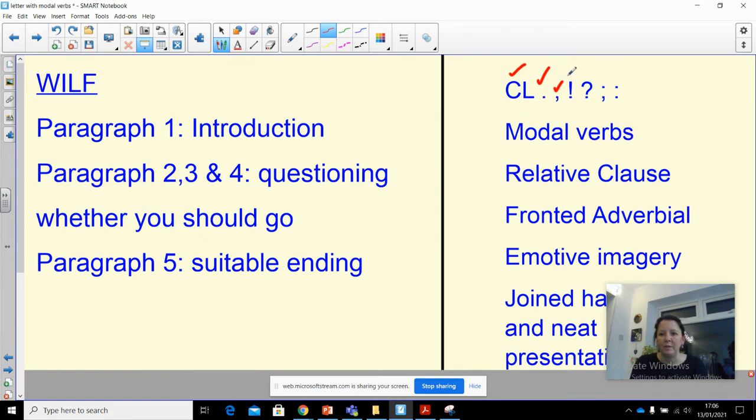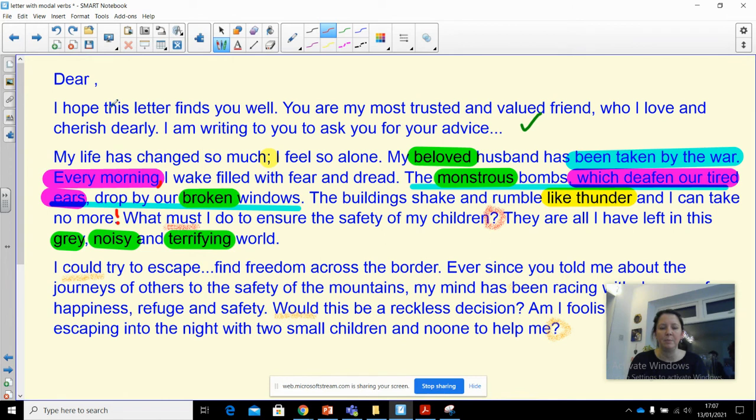Have I used, so I can tick that now, I've done that. A question mark, yes. I used a semicolon. I didn't use a colon. Okay, but I tried my best. Modal verbs, definitely. Relative clause, yep. Fronted adverbial, yep. Emotive imagery, yep. Got a neat presentation. I was typing here, so I couldn't do my joint handwriting. But I would say that was a pretty good go. I could improve it. I've done paragraph introduction. I've done paragraph 2 and 3. I've not finished it because I want you to do yours. So I've just done 3 paragraphs today.